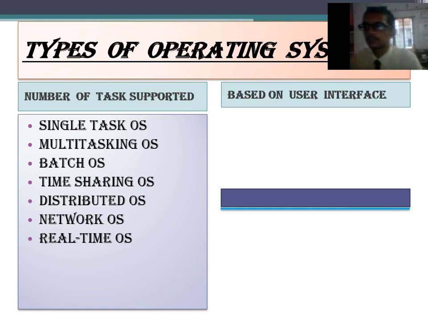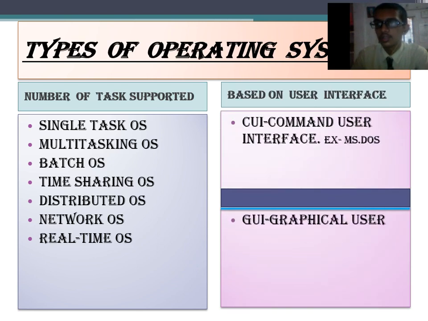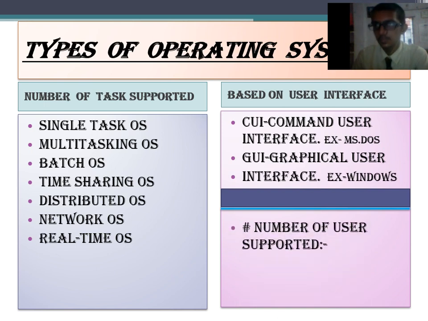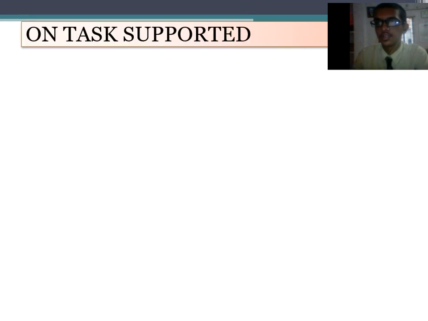Let's see the second part, which is the types of operating system based on user interface. That is CUI, command user interface, and GUI, graphical user interface. The example of CUI is MS-DOS, and the example of GUI is Windows. The third type is based on number of users supported, that is single user OS and multi-user OS. So let's see these in detail.